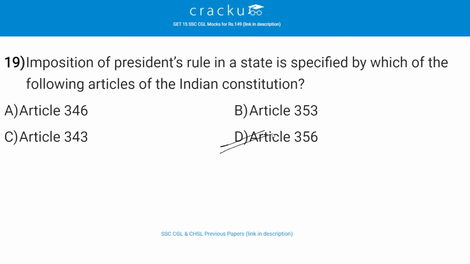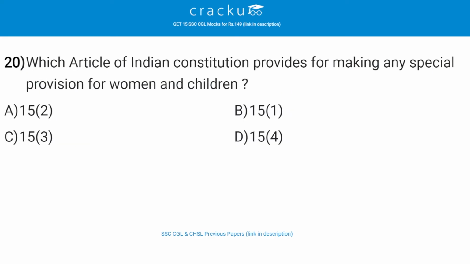Which article of Indian Constitution provides for making any special provision for women and children? The correct answer is C, that is 15(3). So Article 15(3) provides for special protective discrimination in favor of women and child, relieving them from the moribund of formal equality. It states that nothing in this article shall prevent the state from making any special provision for women and children.